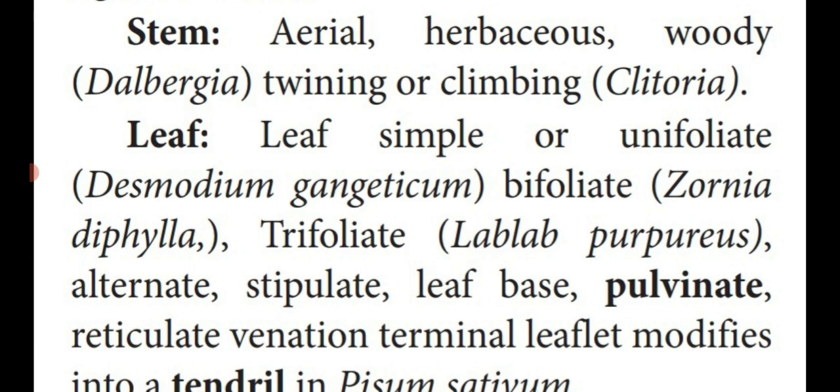At the tip of the stalk of a leaf, it contains two leaves. Bi means two. Foliate means what is that one? Leaf. Okay. Example: Zornia diphylla. Trifoliate. Tri means three leaves. Example: Lablab purpureus.